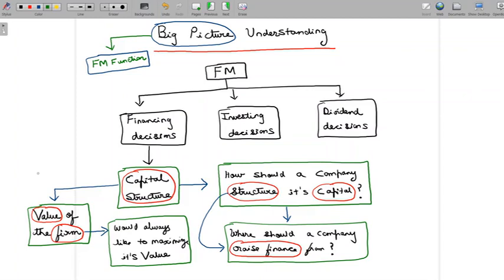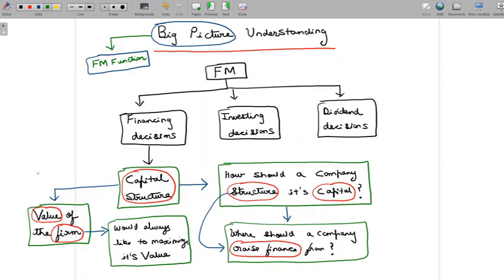Whichever alternative or possibility is likely to increase the value of the firm, that's probably what we are going to consider for structuring our capital. So we look at the impact of every possible capital structure on the value of the firm, and try to find the capital structure that maximizes the value of the firm.